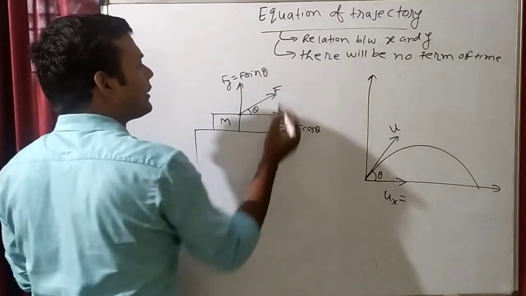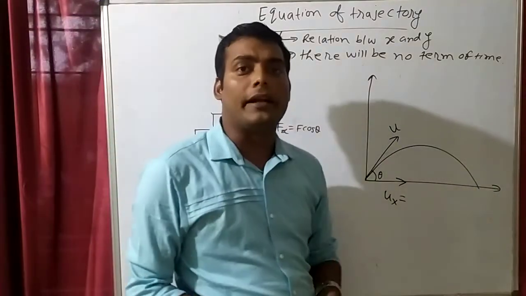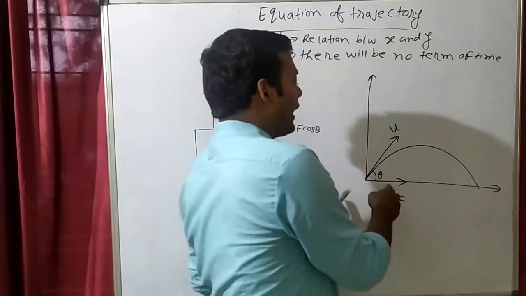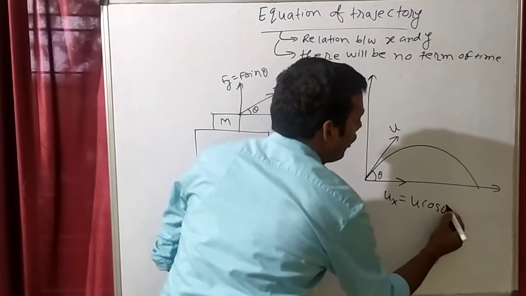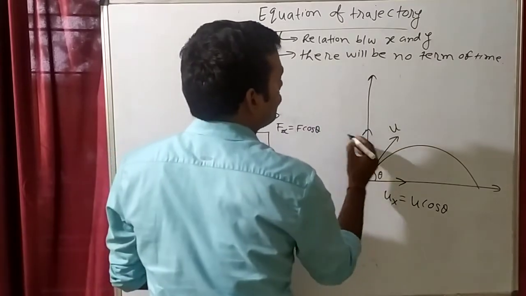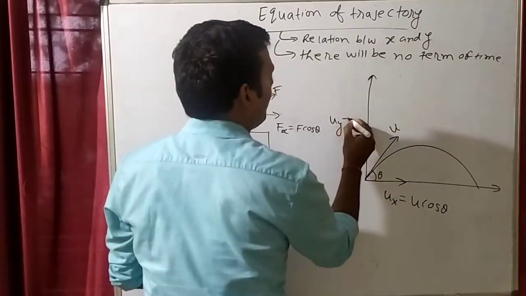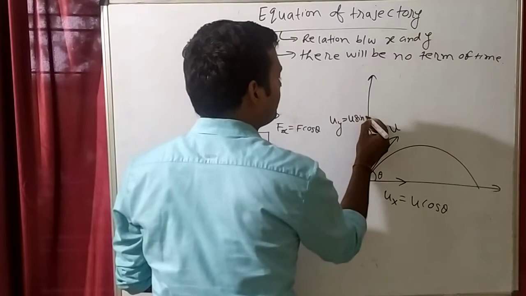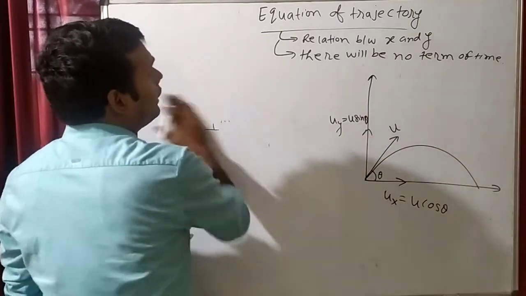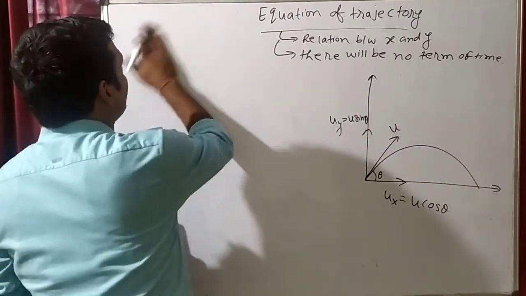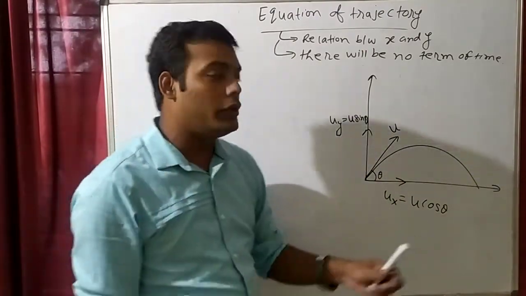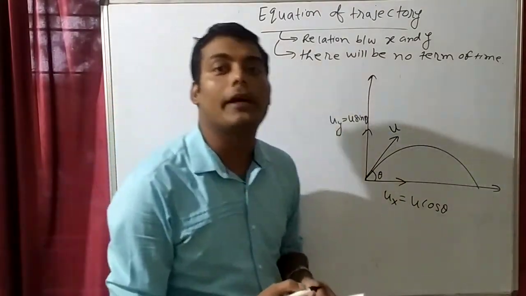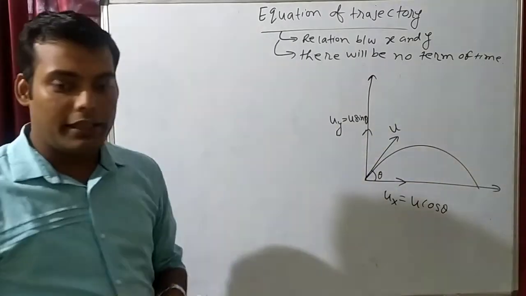Like force is a vector quantity, velocity is also a vector quantity. As velocity is making an angle with x, so x will be cos. जिसके साथ angle बनाएगा वो cos, दूसरा वाला sin. So uy will become u sin theta, right? ये याद हो जाना चाहिए. Any time, you will say initial velocity in x direction will be u cos theta, initial velocity in y direction will become u sin theta. Is it?